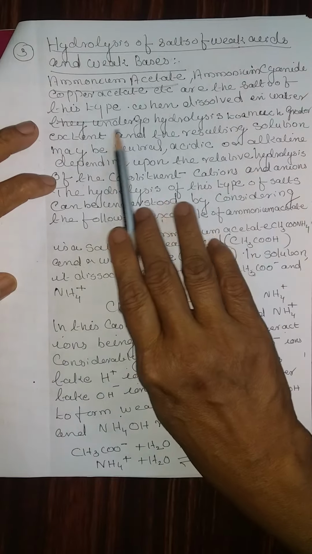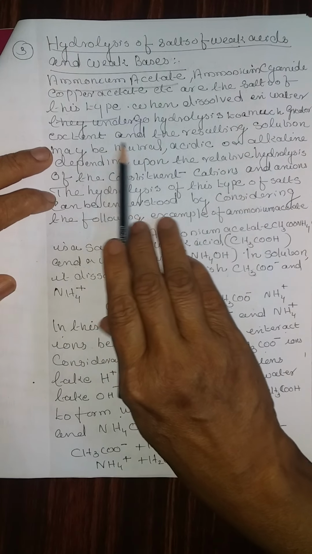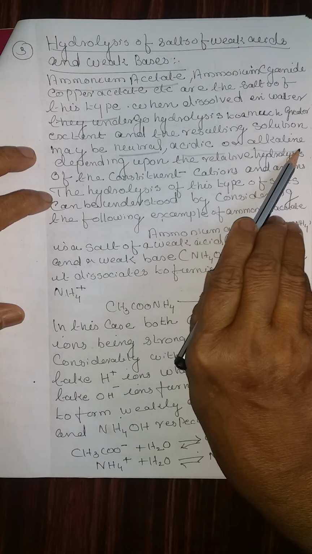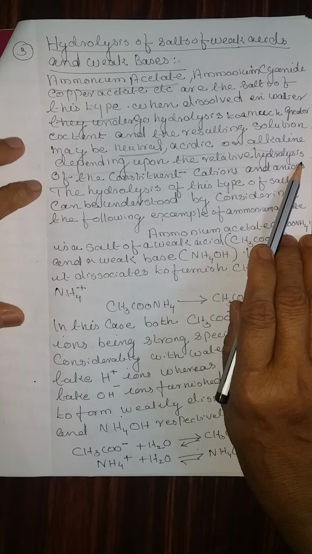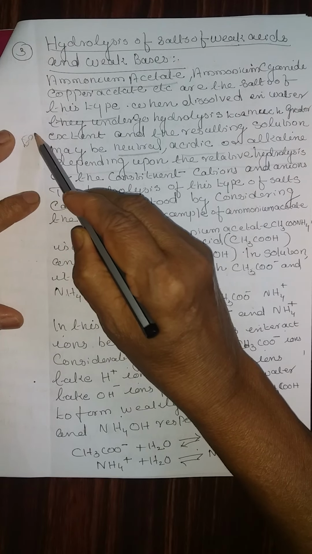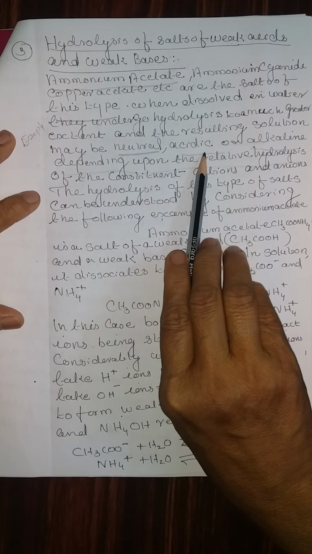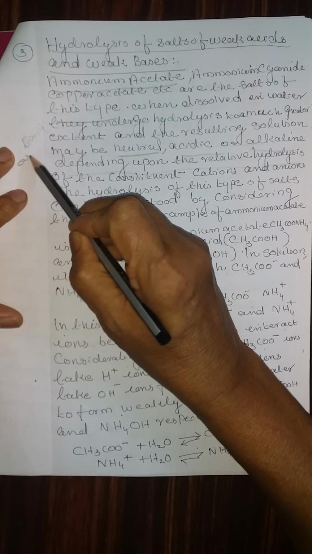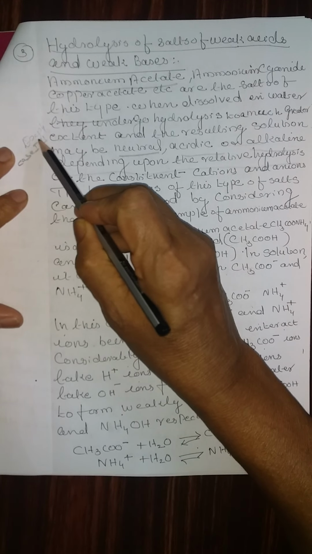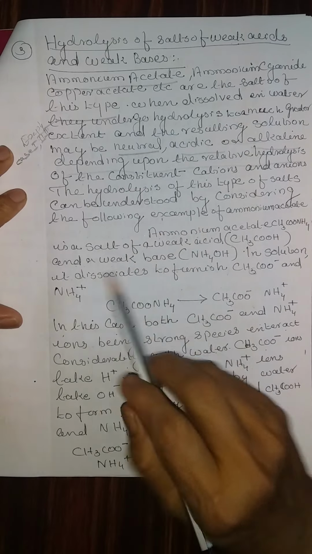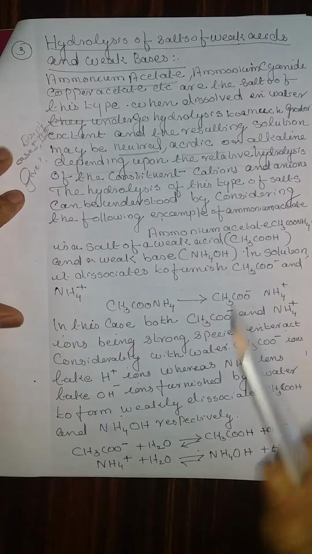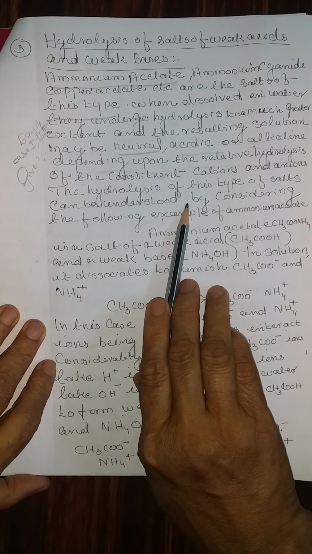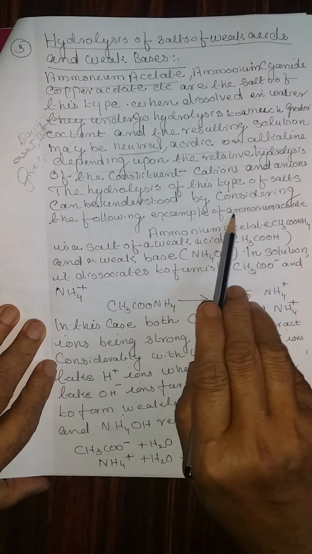When dissolved in water, they undergo hydrolysis to a much greater extent, and the resulting solution may be neutral, acidic, or alkaline depending upon the relative hydrolysis, and you should explain why they are either neutral, acidic, or alkaline. The reasons are given in the last case by taking into consideration case 1, case 2, case 3, etc. Give-reason questions can be asked from this section. The hydrolysis of this type of salts can be understood by considering the following example: ammonium acetate.